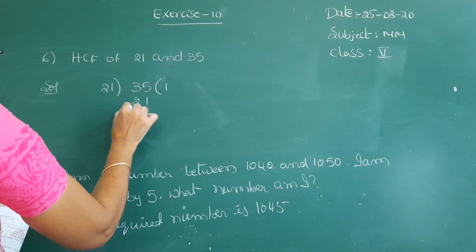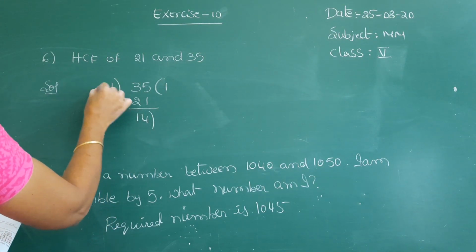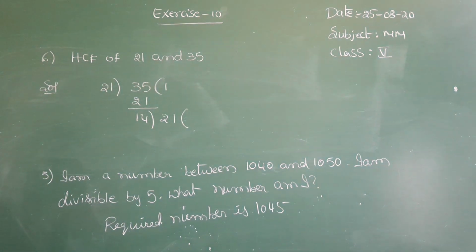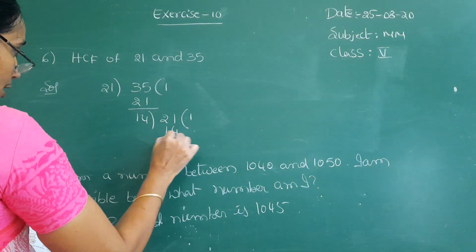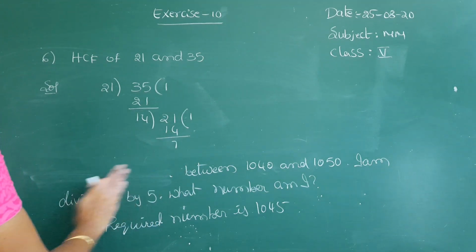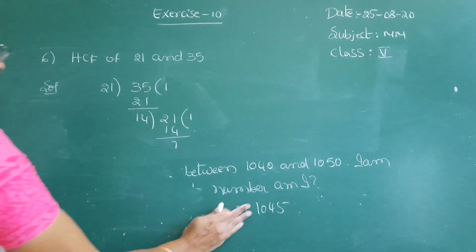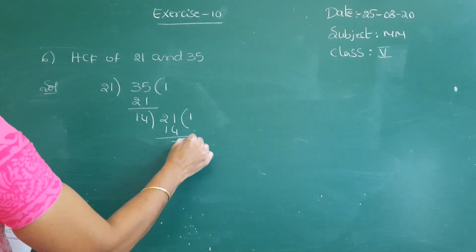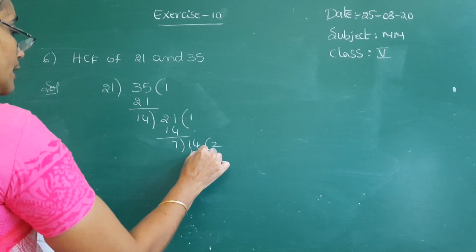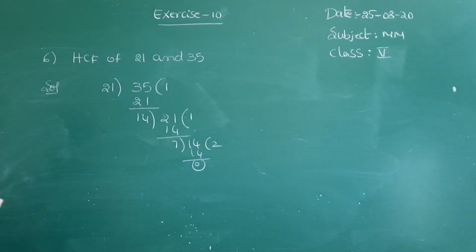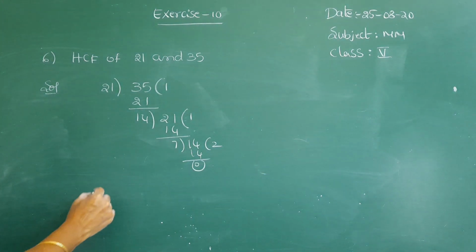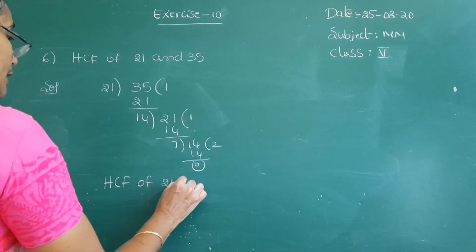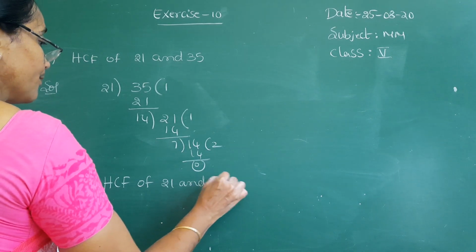21 ones are 21. So remainder is 14. Drop this divisor as dividend. Okay, that is 21. How many times it will go? One time. What is the remainder? 7. Up to the remainder is 0, you have to continue. Okay, see, drop 14, 7 2s are 14, so remainder is 0. Okay, so the process will be stopped and write down that last divisor. HCF of 21 and 35 is 7.